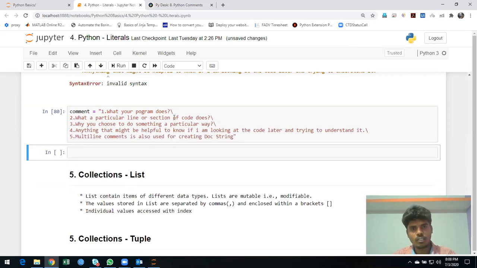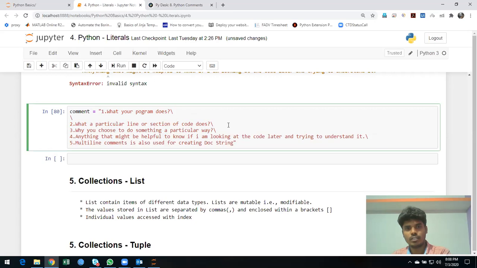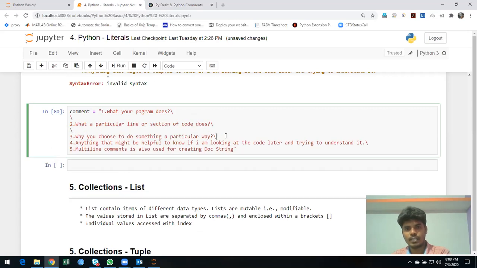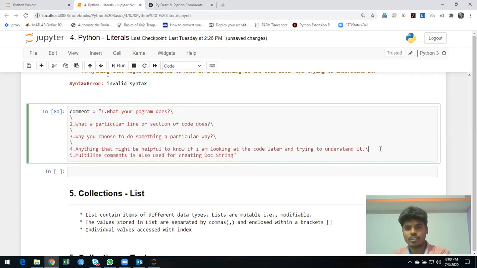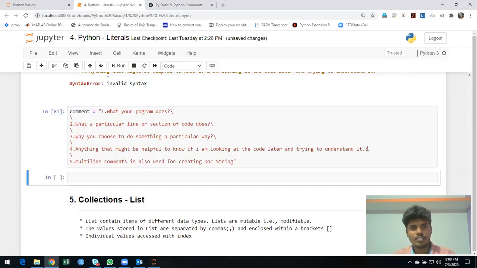Is it working? It's okay. If you want space, just go with here. You want exactly like with the space. Okay. Now it's accepted. Let me print comment.